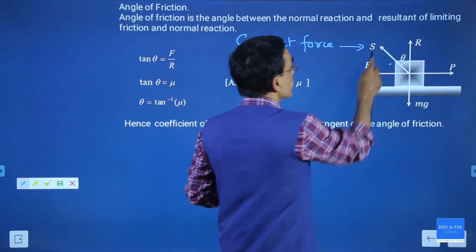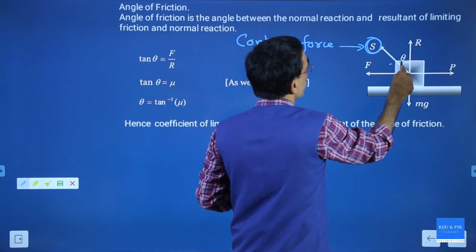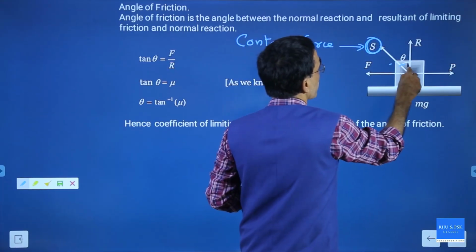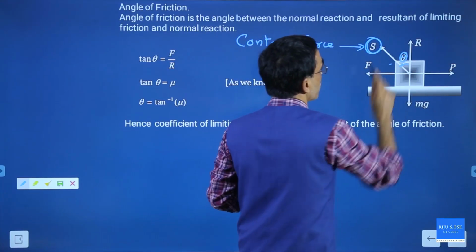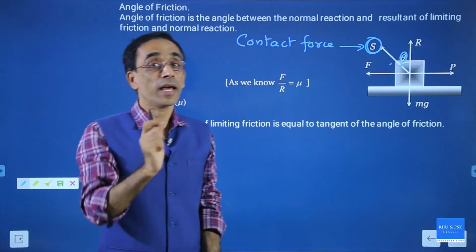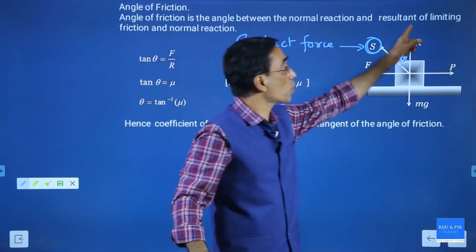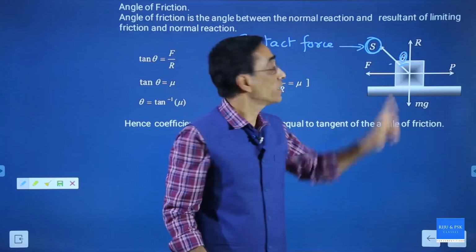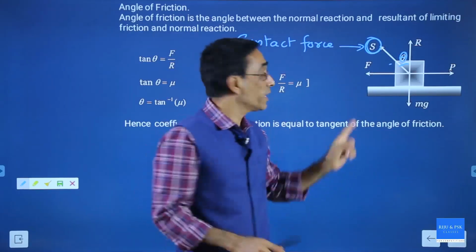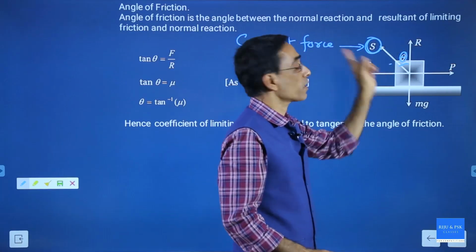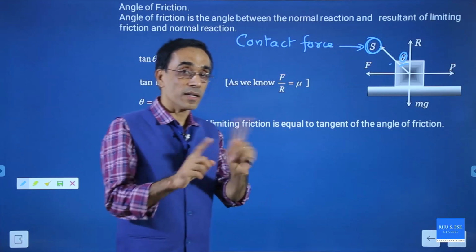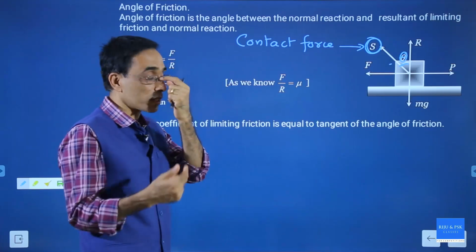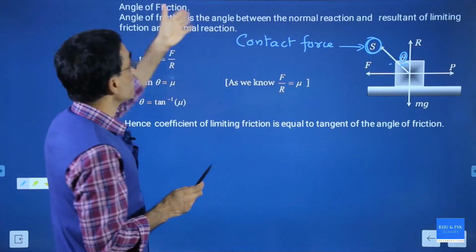Now you can see that this resultant contact force is making an angle with the normal. You can see there is an angle marked here, theta. What is theta? Theta is the angle between the normal reaction and S. And what is S? S is the resultant of F and R, which is the actual contact force. See, what is the definition of angle of friction?